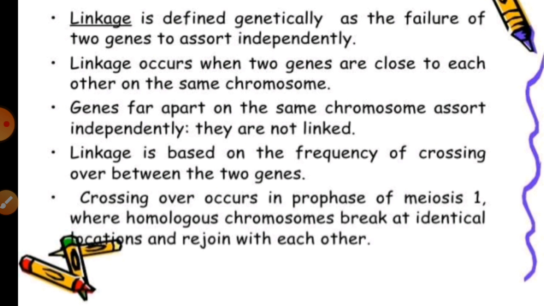Generally we can say it can also be that linkage is based on the frequency of crossing over, meaning how the crossing over occurs. If we talk about crossing over, generally the crossing over happens in prophase of meiosis one, where the homologous chromosomes break at identical regions, meaning they can be separated from each other.